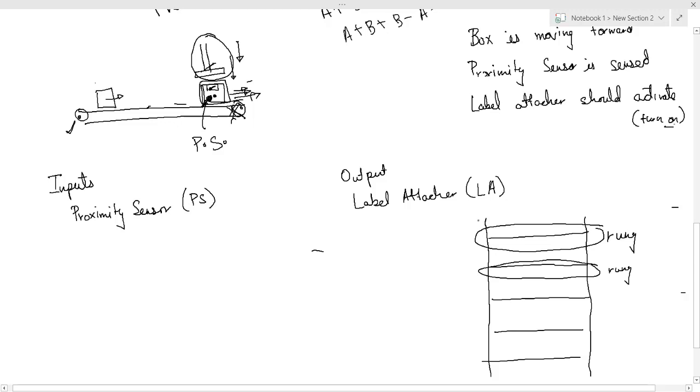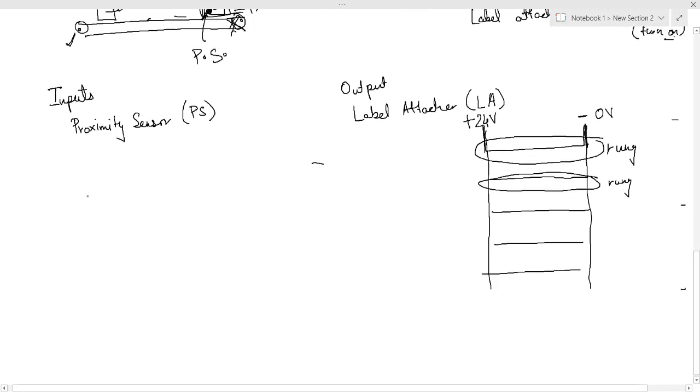Now these two vertical lines are your voltage lines. This left vertical line is your positive voltage, so it is plus 24 volt, and the right voltage line is your negative voltage, which is also 0 volt. In each PLC program or diagram that you write, you will first have to draw two vertical lines. The first will be the positive voltage, second will be the ground.